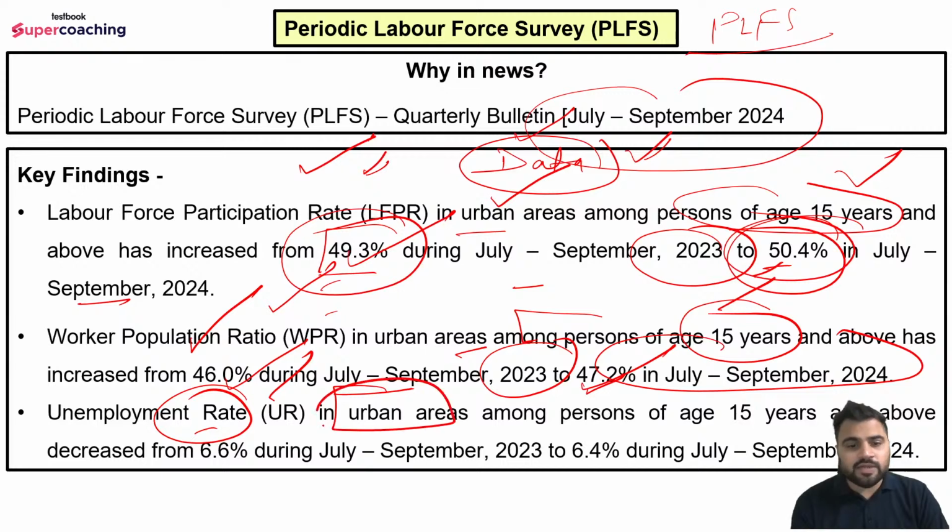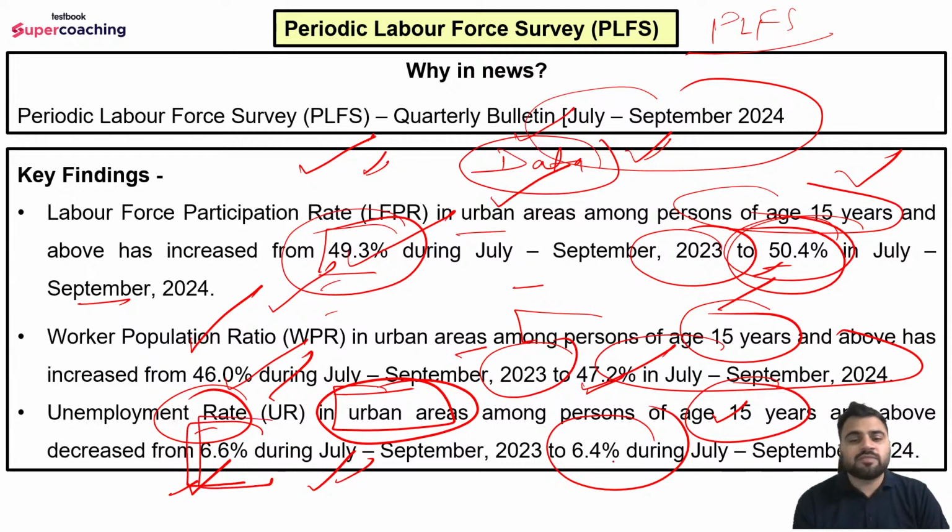If we talk about the unemployment rate, so this is very, very important, we are talking about urban areas, okay. So in urban areas, and that too for persons more than 15 years of age, that is decreasing, that has decreased from 6.6% to 6.4%. So last year for the same period the unemployment rate in the urban areas was 6.6%, but right now for this year basically the unemployment rate is 6.4%, right?